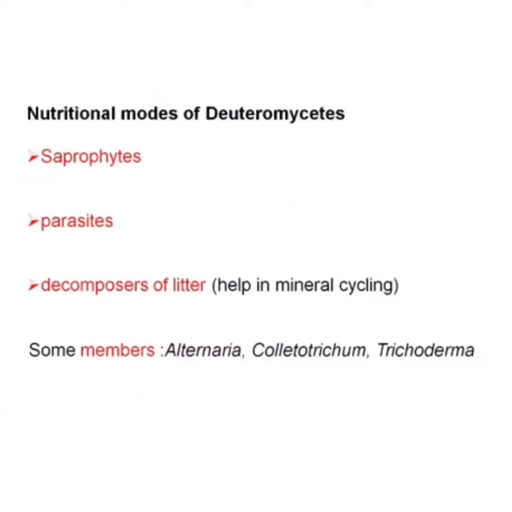According to the nutritional modes of Deuteromycetes, they may be saprophytes, parasitic, or decomposers of litter which helps in mineral recycling. Some members of this Deuteromycetes are Alternaria, Colletotrichum, Trichoderma, etc.